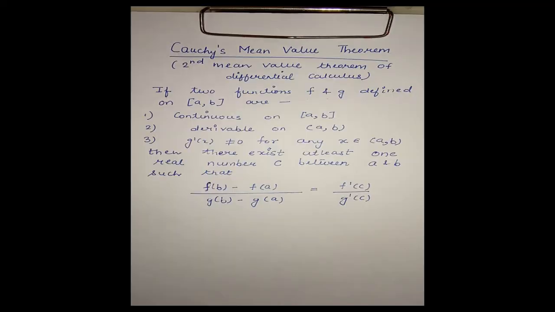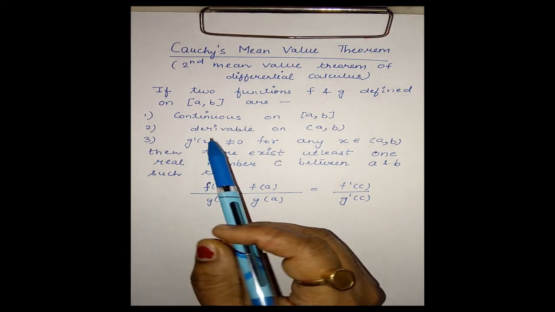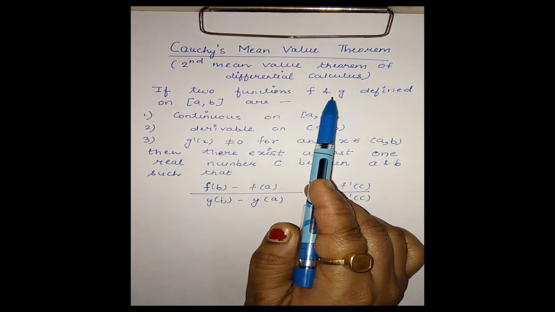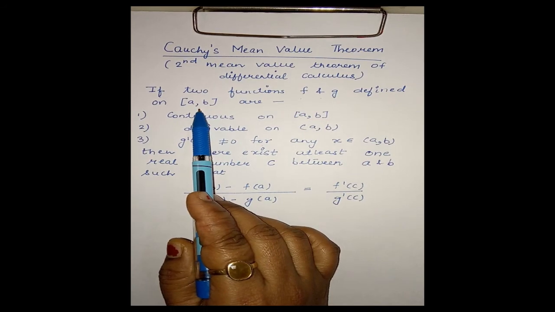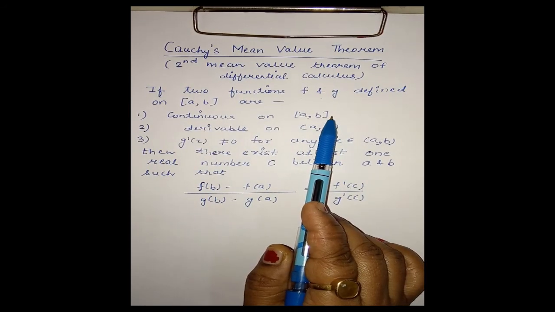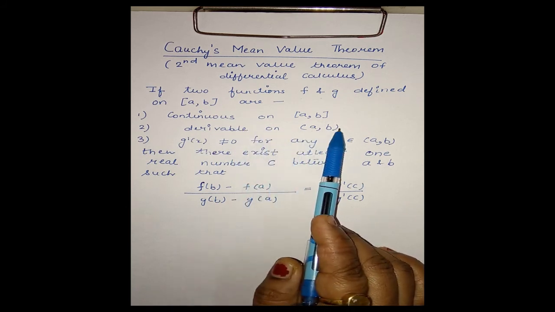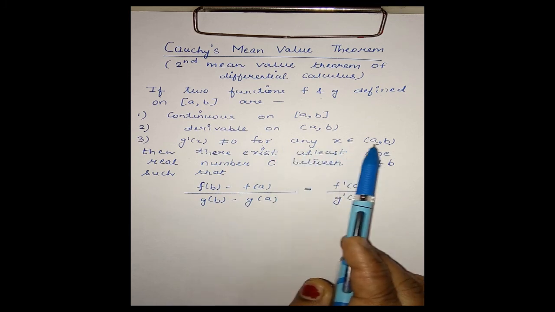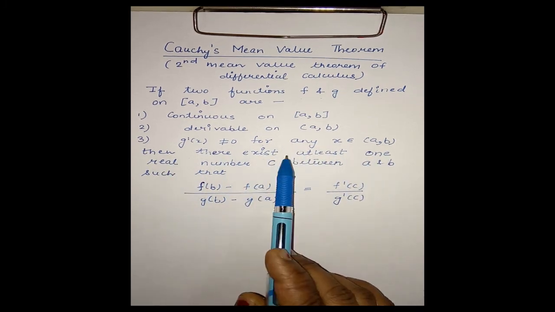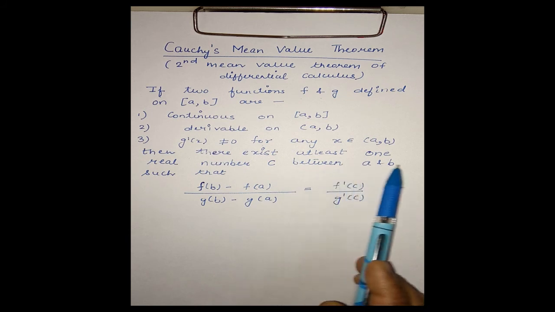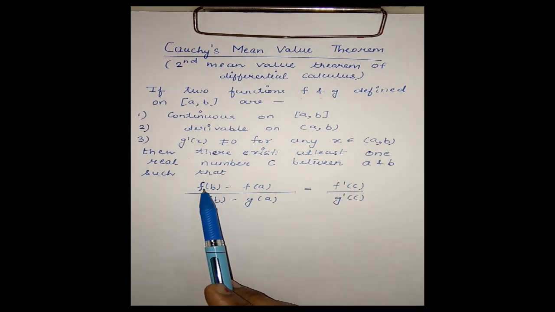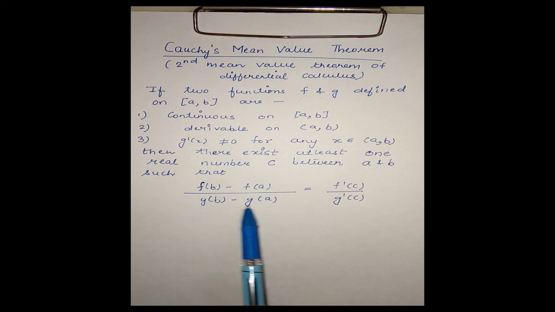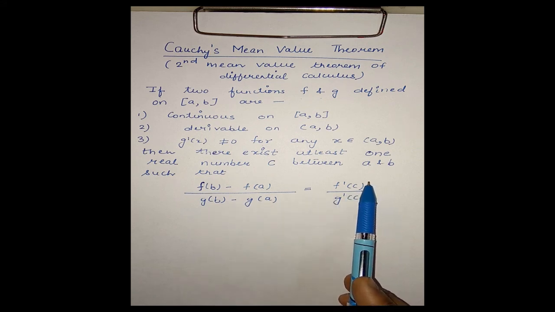Hello friends, in this video I am going to discuss the second mean value theorem of differential calculus, Cauchy's mean value theorem. Let us first come to the statement. If two functions f and g defined on closed interval [a,b] are, first, continuous on closed interval [a,b], second, derivable on open interval (a,b), third, g'(x) is not equal to 0 for any x in the open interval (a,b), then there exists at least one real number c between a and b such that (f(b) - f(a)) / (g(b) - g(a)) = f'(c) / g'(c).